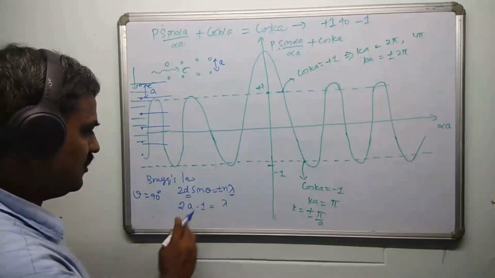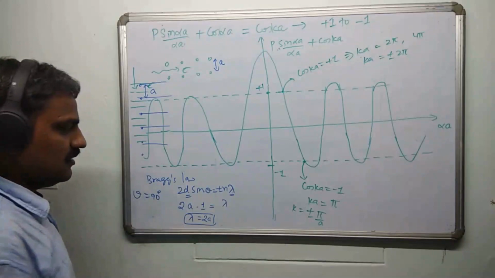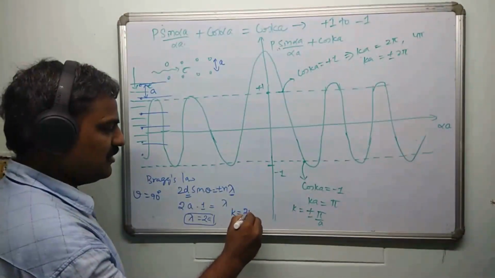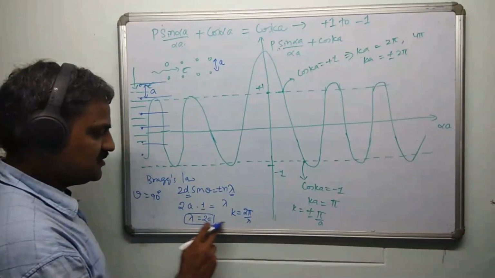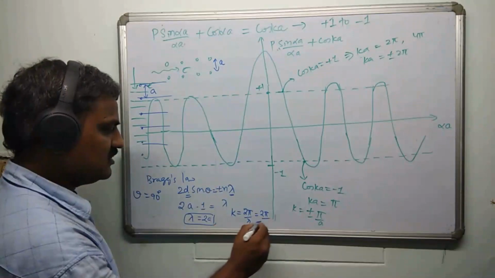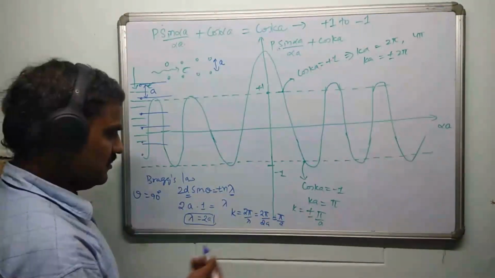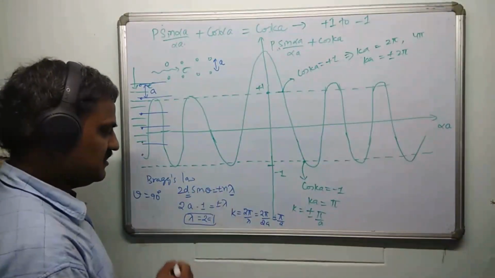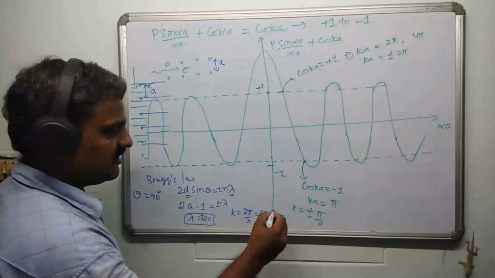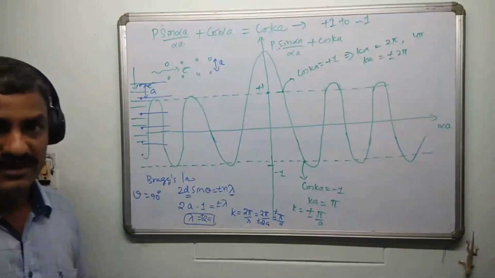So lambda equals 2a. This is one expression, please remember. Now, if you calculate k, is it not k equals 2 pi by lambda? If you substitute lambda here, it is nothing but 2 pi by 2a. So is it not giving you pi by a? Or more precisely, you can add plus or minus here, lambda equals plus or minus 2a, and it is giving you plus or minus pi by a. The answer is now obtained.